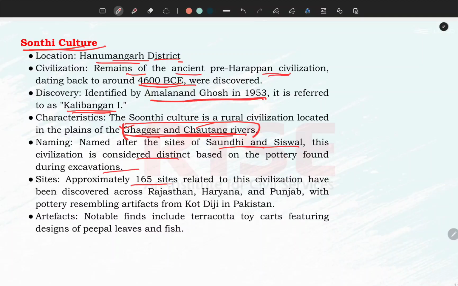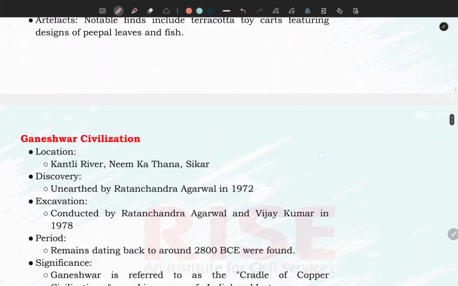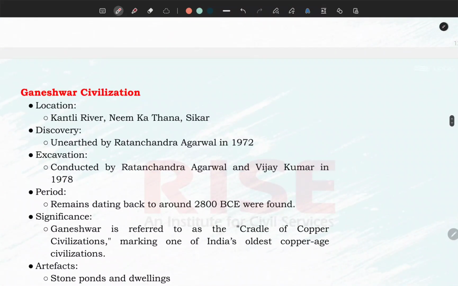Now, the meaning of Sonthi or Siswal civilization is given in this, which is not very important. There are as many as 165 sites related with the Bronze Age civilization, and some of them are also related with the Sonthi culture. Now, after the Bronze Age civilization, there are many Copper Age civilizations. The important one is the Ganeshwar civilization.